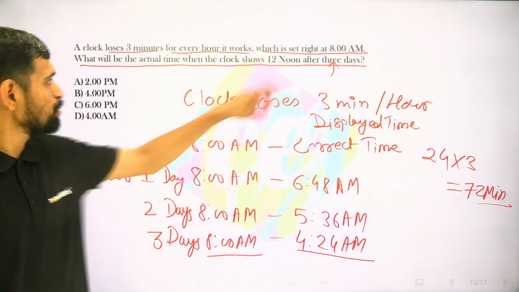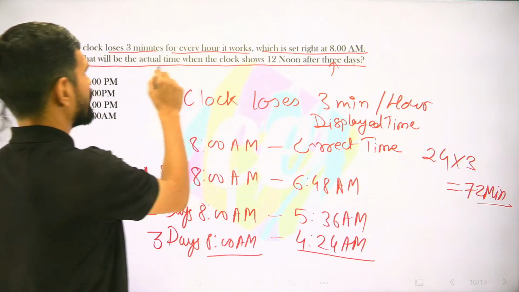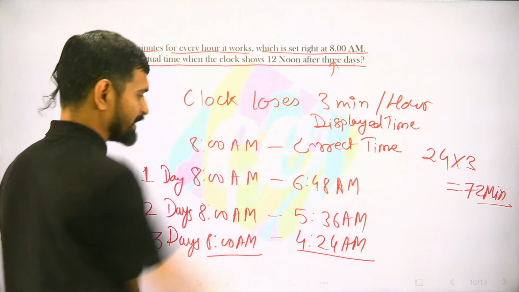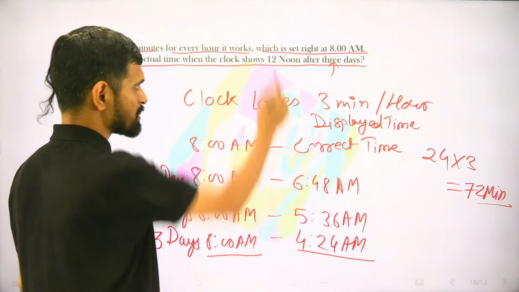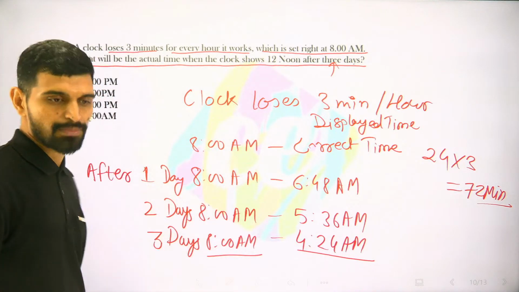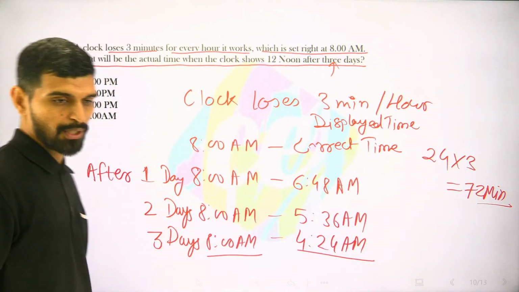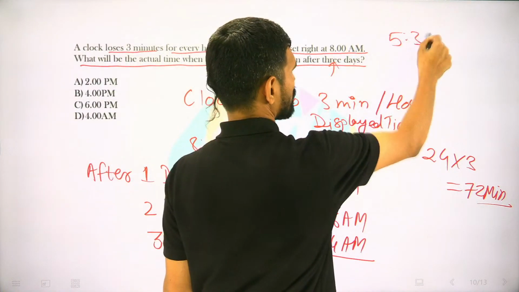And 12 noon is the time displayed by the clock, right? So यहां से अगर आप देखोगे तो this is roughly 36 minutes. 5 hour 36 minutes आगे का टाइम डिस्प्ले हो रहा है. So 5 hour 36 minutes इतना टाइम.